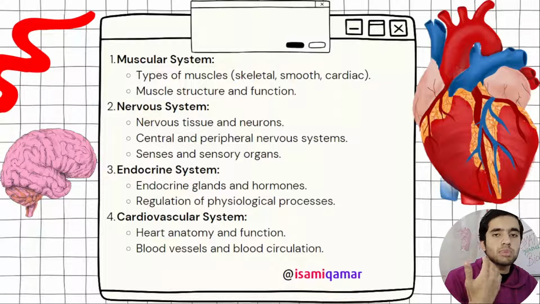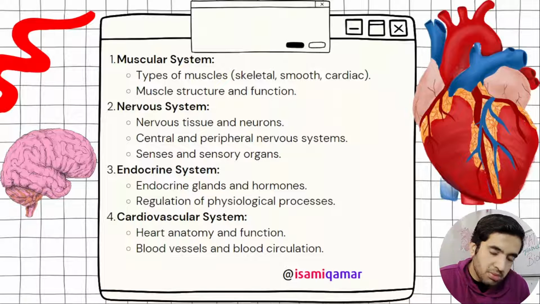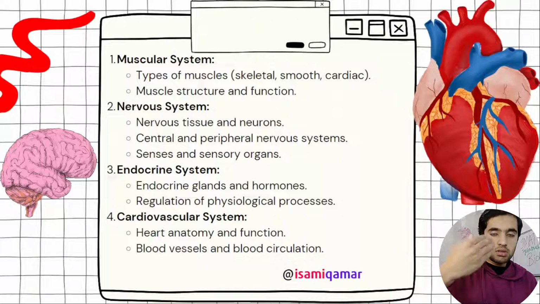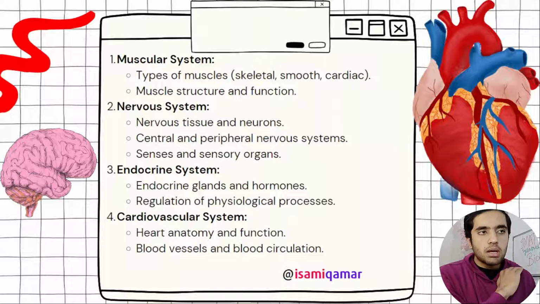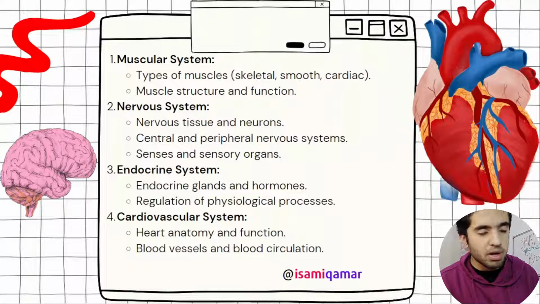And then you have to know what the sarcoplasmic reticulum is. Smooth endoplasmic reticulum in muscles is known as sarcoplasmic reticulum. It releases calcium ions that help in muscle contraction and relaxation. Muscle contraction is by calcium ions. Muscle relaxation is by ATP. When ATP covers the head of myosin, the muscle gets relaxed. When it gets away, actin combines with myosin and contraction occurs.